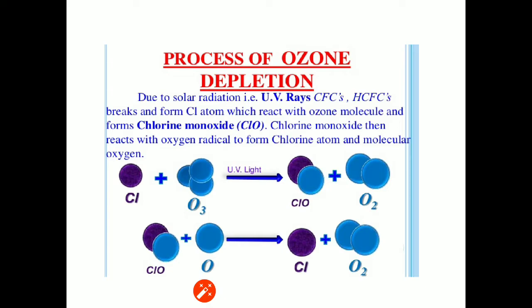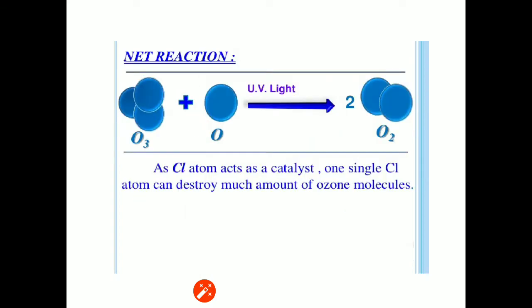Chlorine monoxide then reacts with oxygen radical to form chlorine atom and molecular oxygen. Net reaction is O3 combines with nascent oxygen in the presence of ultraviolet radiation and gets converted into diatomic oxygen. As the Cl atom acts as a catalyst, one single chlorine atom can destroy many ozone molecules.